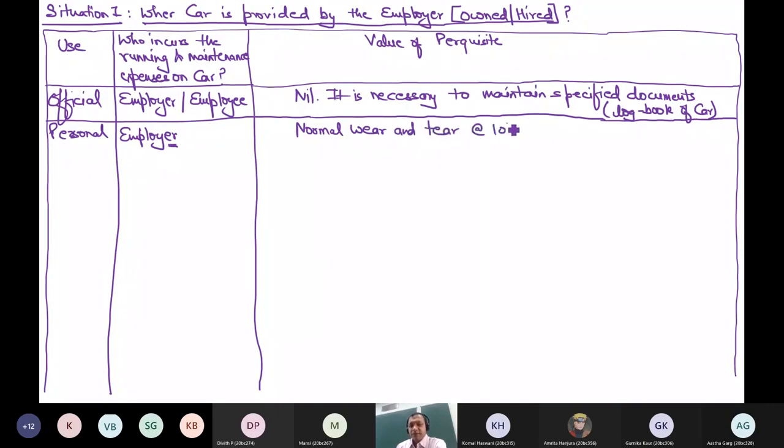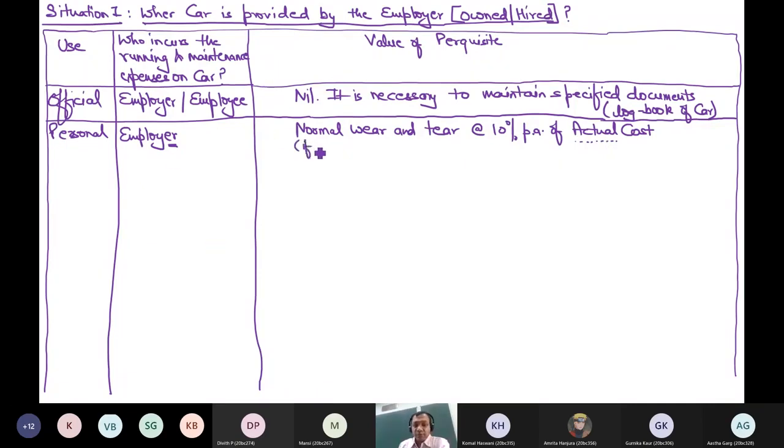At what rate? 10% per annum of actual cost. Actual cost, not written down value. Every word has a relevance. I'm not concerned with what the written down value is right now. 10% per annum of actual cost.